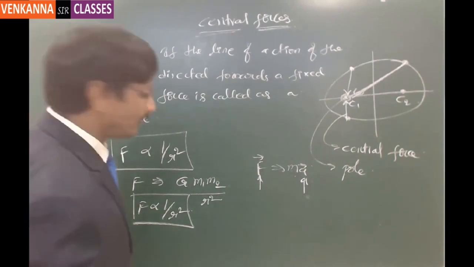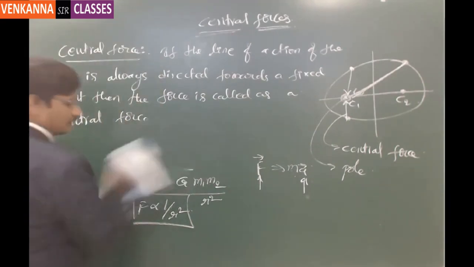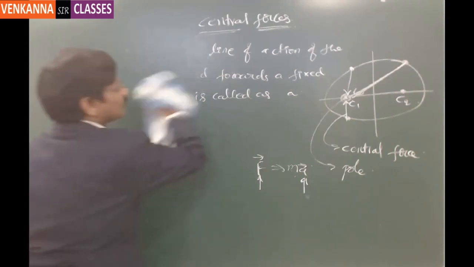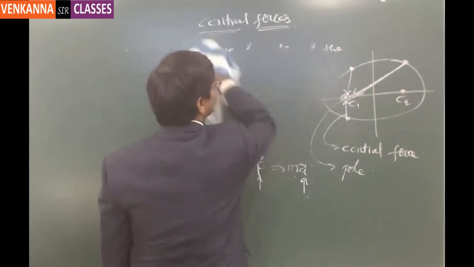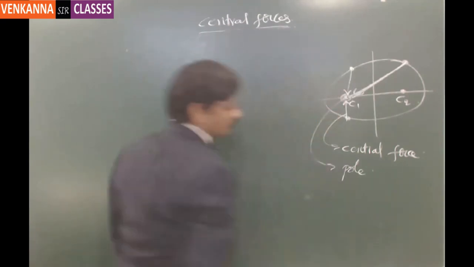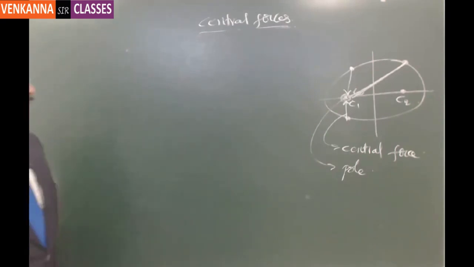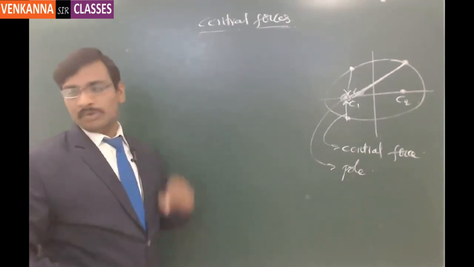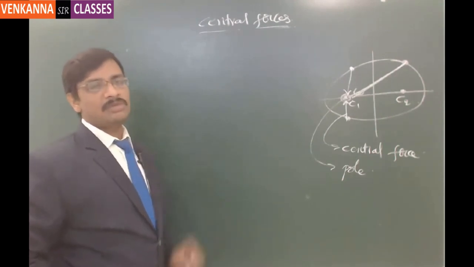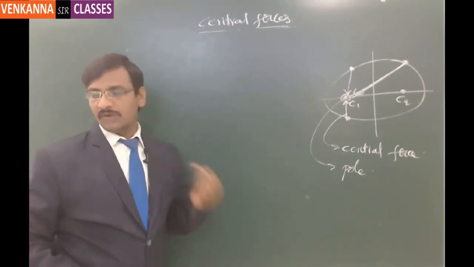A circular motion is also one case of central force, where the line of action of the centripetal force is always directed towards the center of the circle. So that is also one kind of central force. The condition for the central force is that the line of action has to pass through a single point. That is the condition.